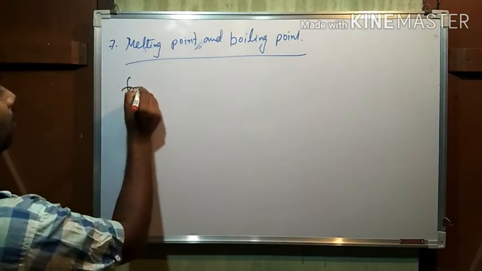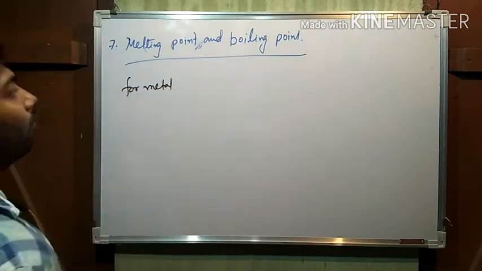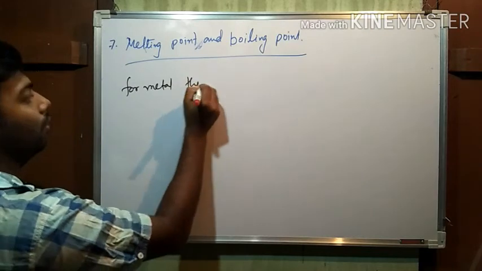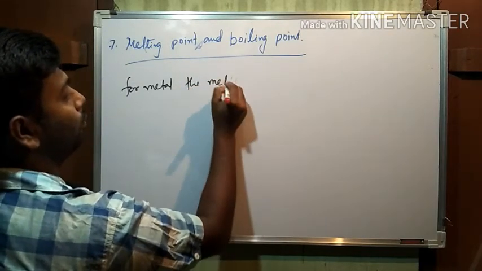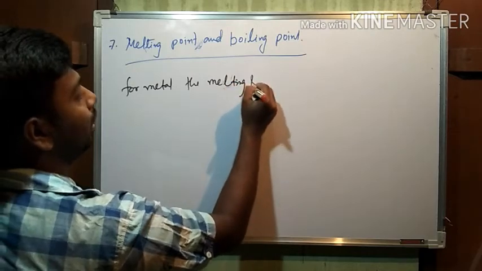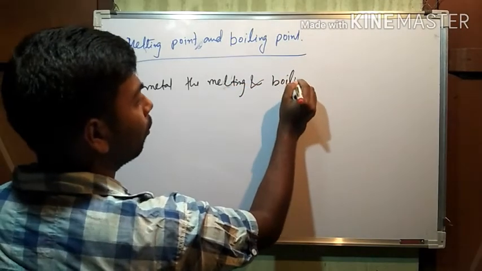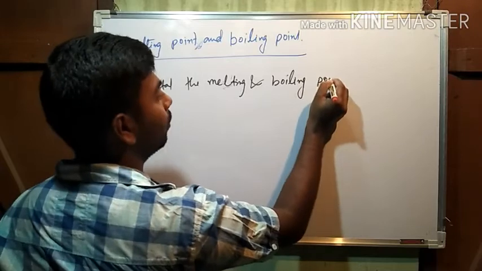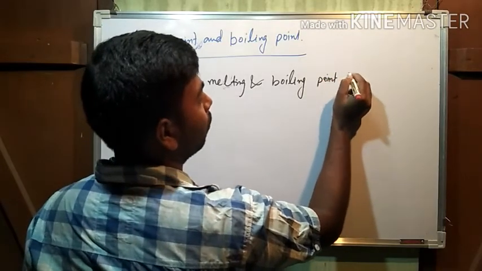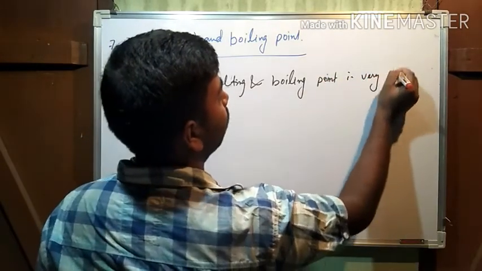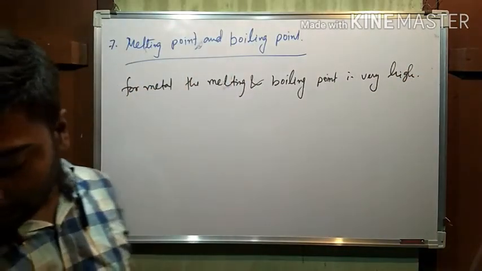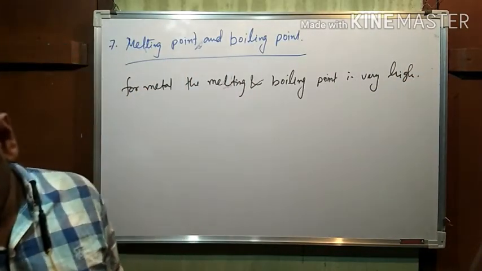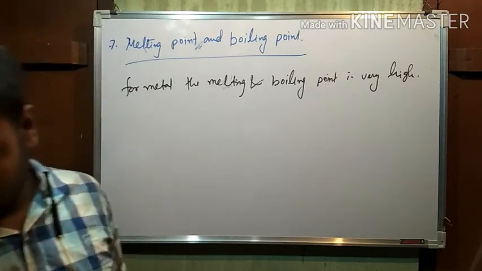Now see, for metals, the melting and boiling points are very high, but there are some exceptions also.